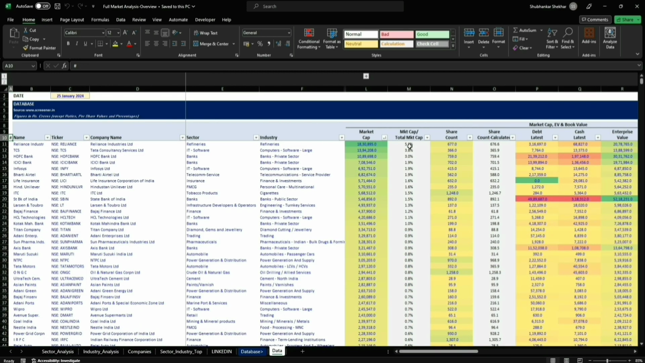Okay, before we proceed, I have to explain a few more things. Like here, the market cap, here is the calculation. I've added all the numbers under market cap and shown this as a percentage here, right? The share count has been calculated here.